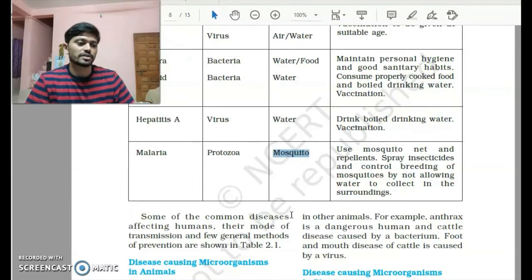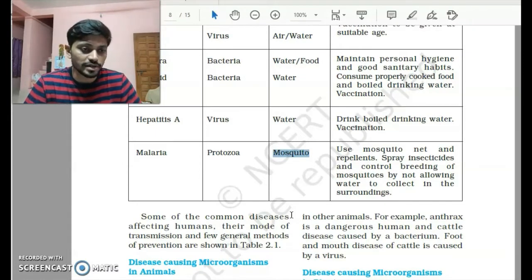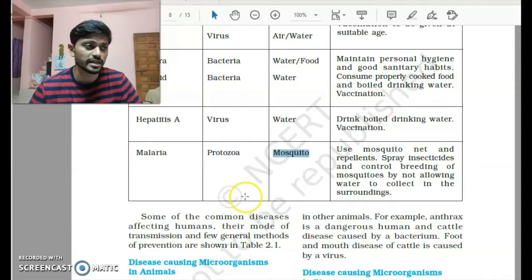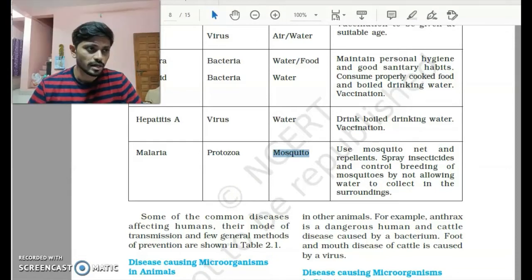Usually the doctor would advise you to have boiled drinking water, because mosquitoes usually breed in normal temperature water. So doctors usually advise us to boil the water to kill the germs in this water, and then we can consume it.